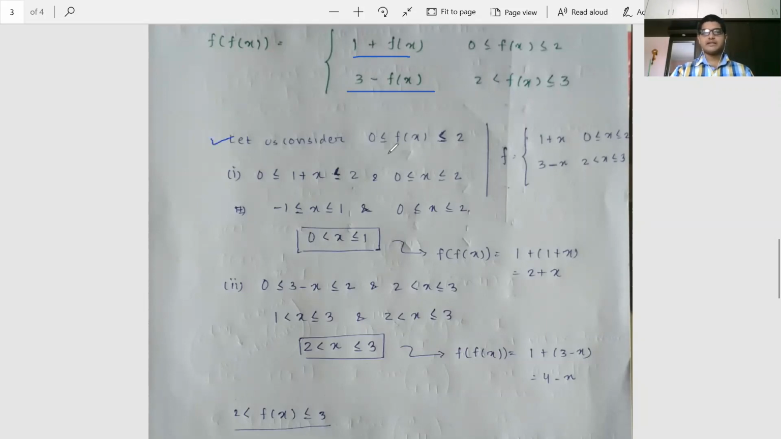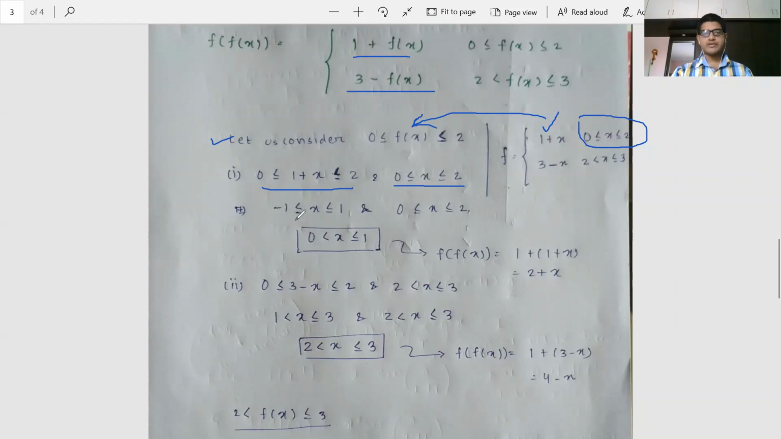Let us consider the first thing. Let us consider 0 less than equal to f(x) less than equal to 2. Fine. When is this possible? This is possible when this value is between this and this. Means, let us say when x belongs to [0, 2], then f(x) value is 1 plus x. So what we want is f(x) between 0 and 2. So just substitute the value of f(x) here. What we get? 0 is less than equal to 1 plus x less than equal to 2, and 0 is less than equal to x less than equal to 2. Clear? This and this, we have to take the intersection.